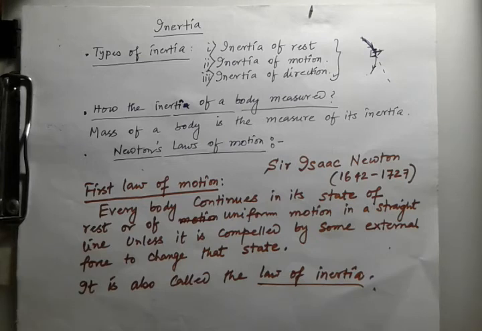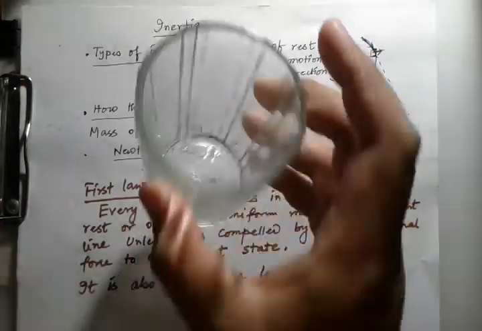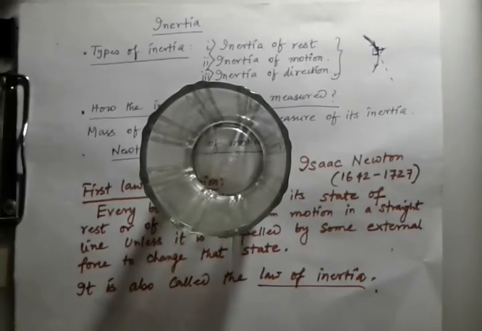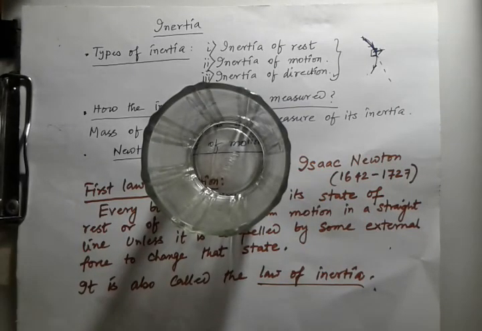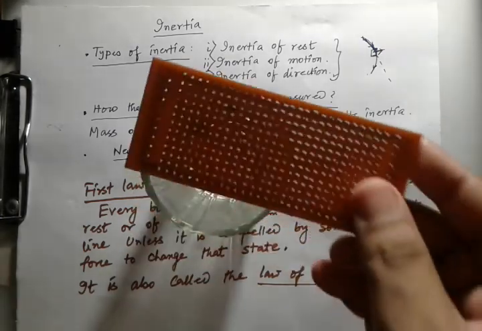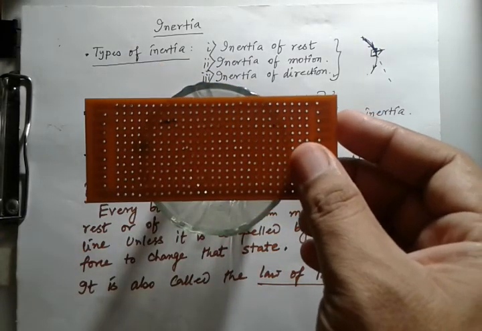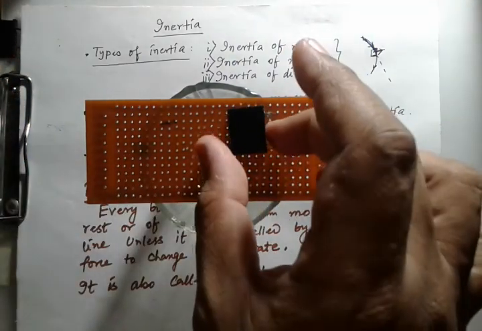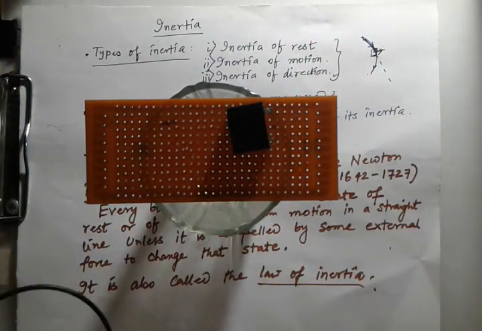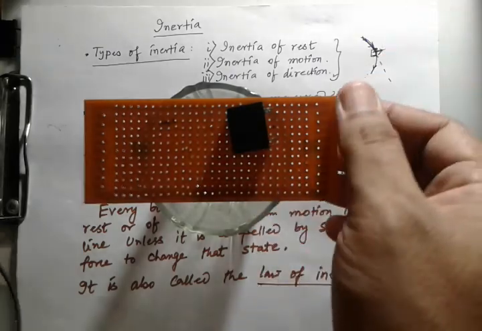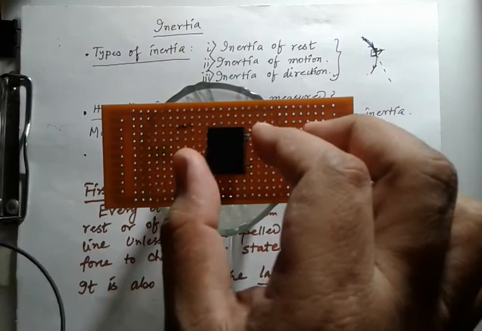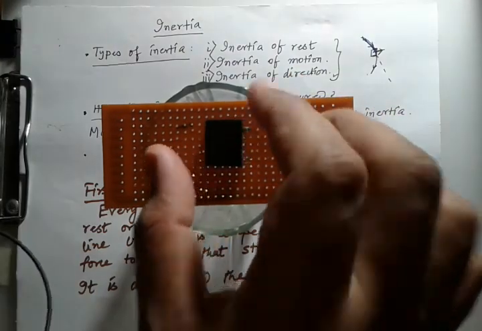Now we'll take a glass here. As you can see, here is a glass. We place the glass here. Now we'll take a card. There's one card here. And we'll take another object here. So you can see there's a glass I placed, and on the glass we have placed one card. On the card we have kept one object.